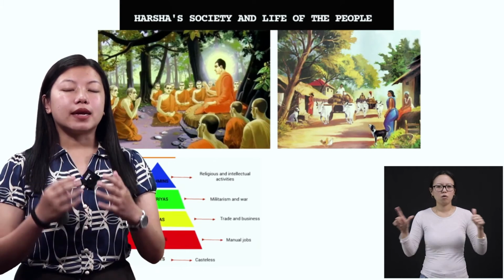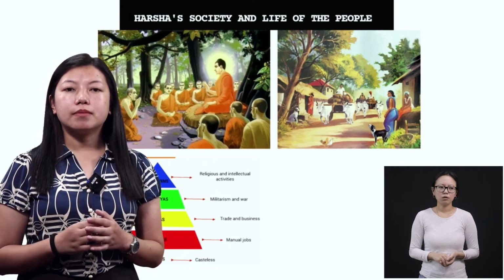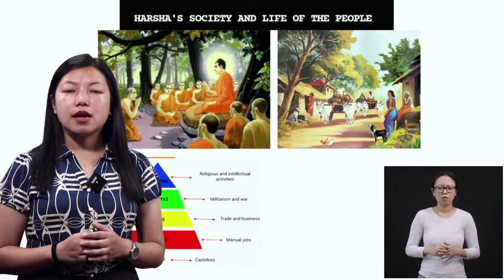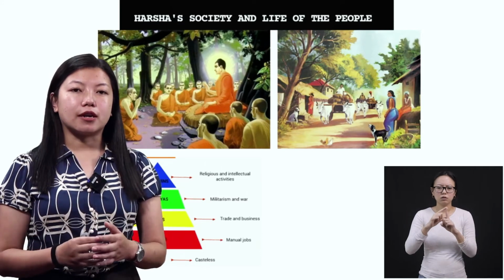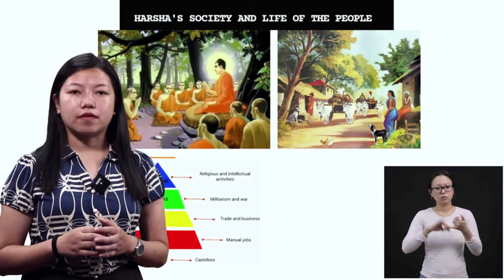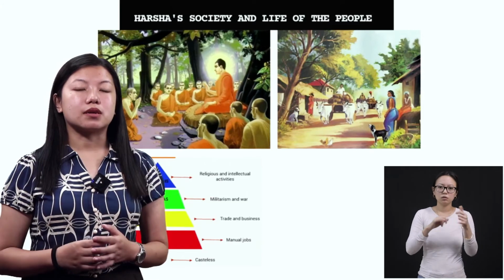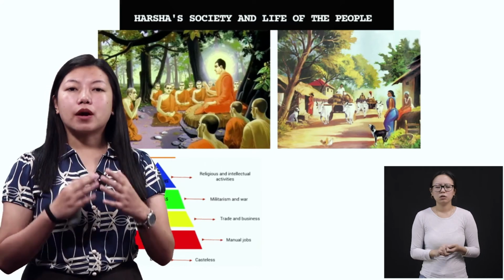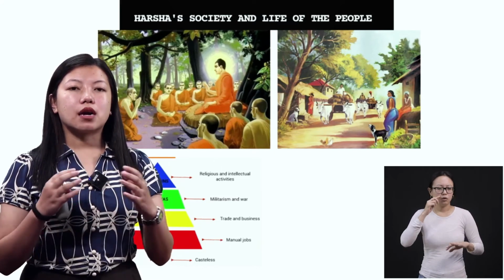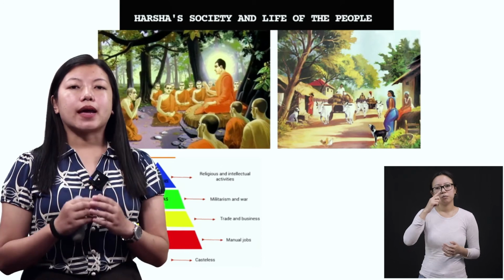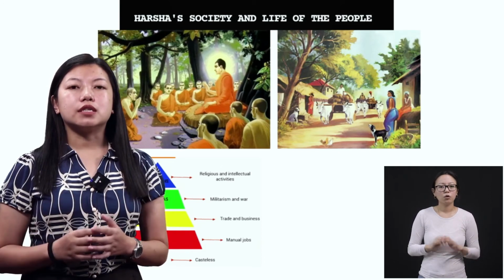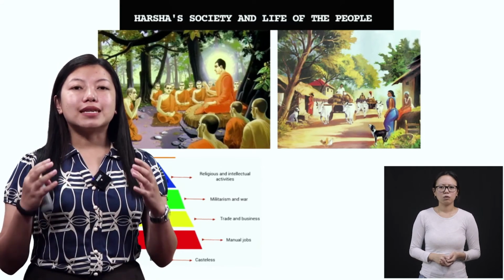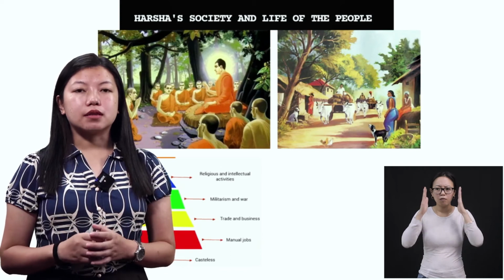Also we read that during Harsha's time there was no child marriages, but sati system was practiced. That means when a woman's husband died, she should sacrifice herself, all right, and she should also die along with her husband. So that was practiced during Harsha's time. Apart from this social evil, we see that Harsha's kingdom was very peaceful, and people used to involve in their duty, and they used to focus on their work, and they don't create any disturbances in the kingdom, okay.